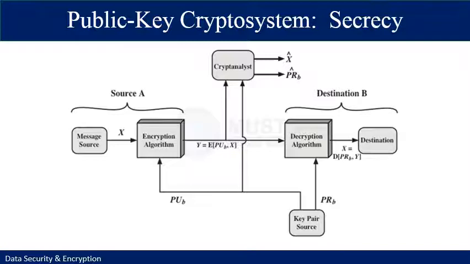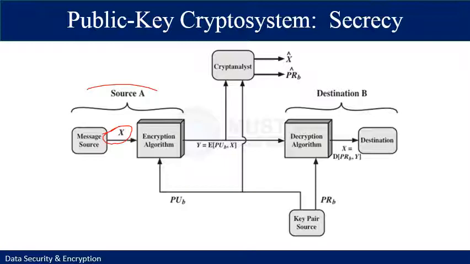Let us take a closer look at the essential elements of the public key encryption scheme using this figure. There is a source, named source A, that produces a message in plaintext X, which is a stream and will be a combination of a number of sub plaintexts. The M elements of X are letters in some finite alphabet.